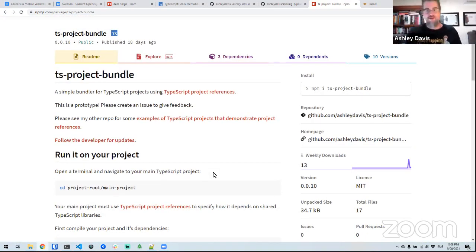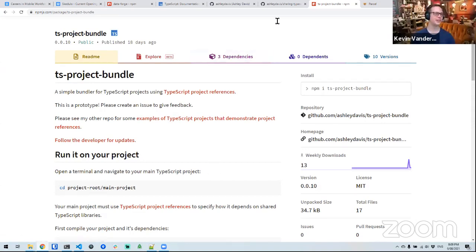That's an interesting little project if anyone's interested in having a look at it and extending it for themselves. I would not be surprised if this is included in TypeScript at some point in the future, because it just seems such an omission for it not to have this great feature that builds all these different projects for you at once, but then not to gather it together. It's also possible that I've missed something. So if anyone out there knows a better way of doing this, I'm all ears. Please tell me.